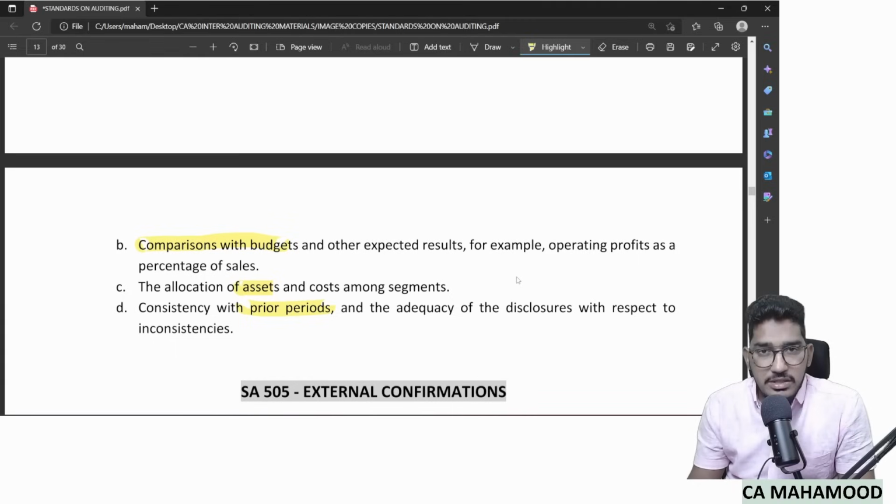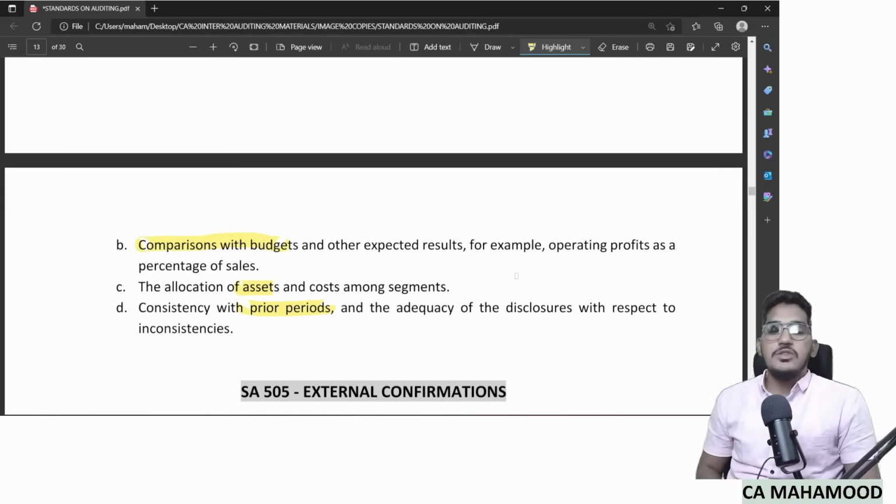Last year geographical segments were presented. In the current year also, whether only geographical segments are there or some deviation has happened. This consistency I will check. That's all. So if I have to end it with one line, I will simply say whatever requirements of AS 17 or the applicable financial reporting framework are there regarding segment information, whether they have been complied with or not, this is what I need to check.